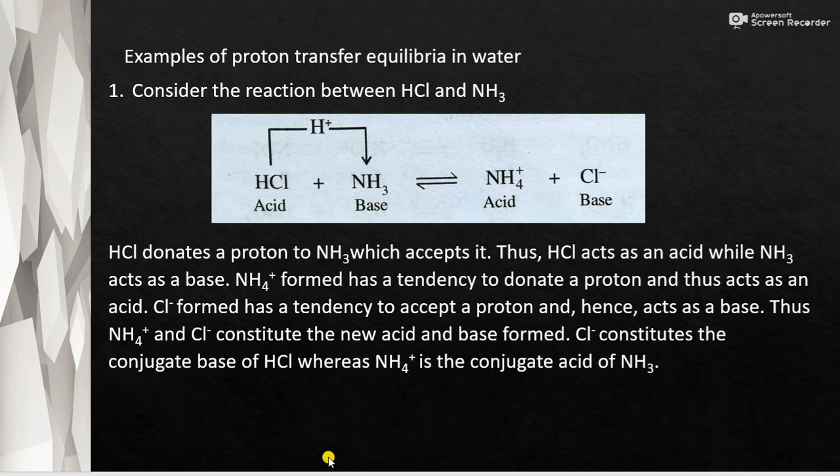NH4 plus formed has a tendency to donate a proton and thus acts as an acid. Okay, so Cl minus formed from this HCl will have a tendency to accept a proton and hence acts as a base. Thus NH4 plus and Cl minus constitute the new acid and base formed. Okay. Cl minus constitutes the conjugate base of HCl, whereas NH4 plus is the conjugate acid of NH3.